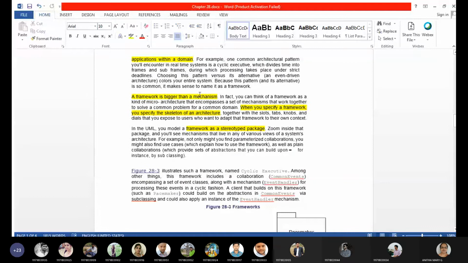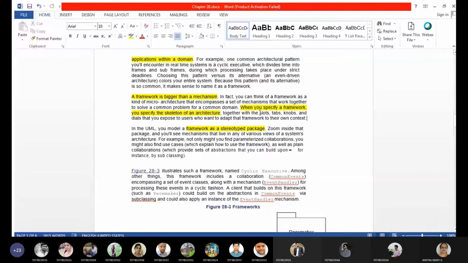I told you this. A framework is for the entire system, but within a system we have collaborations, which are called mechanisms. And a framework is like a stereotyped package. A package is at a higher level when compared to a mechanism, which is collaborations.